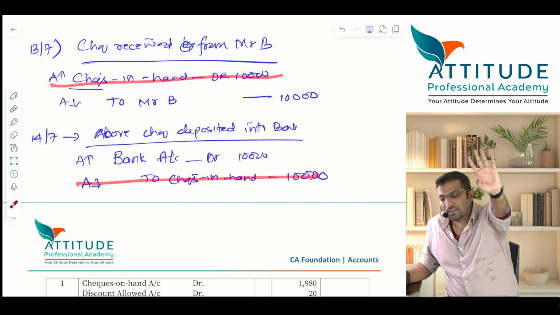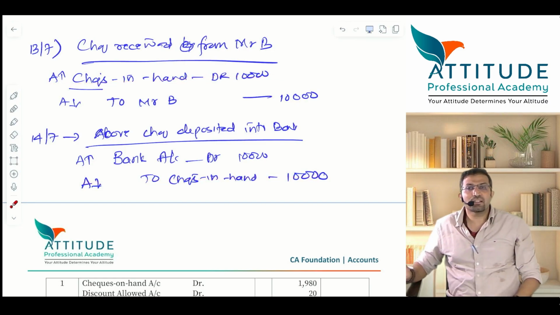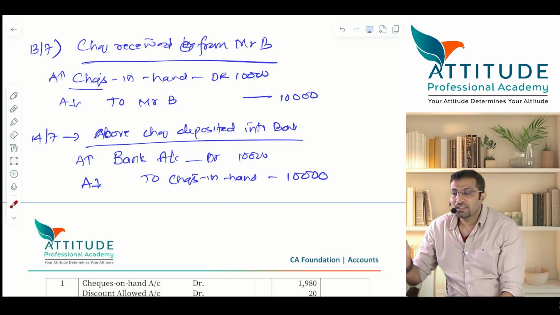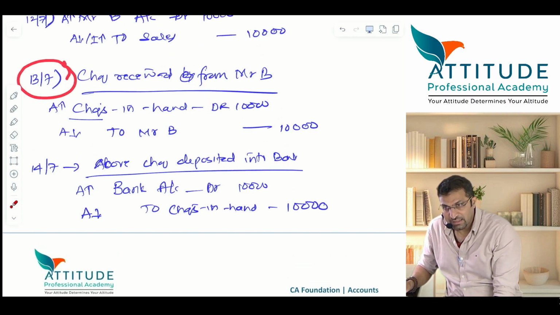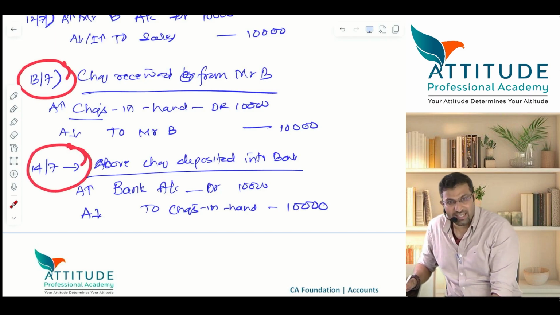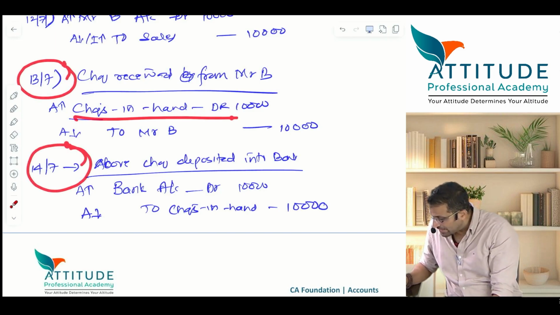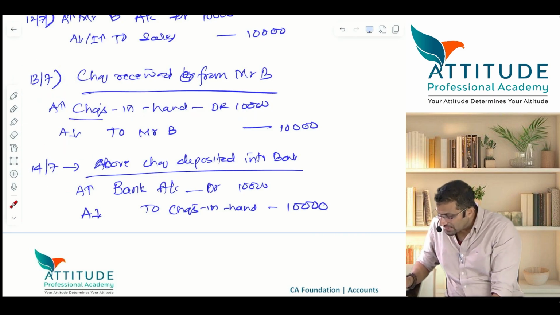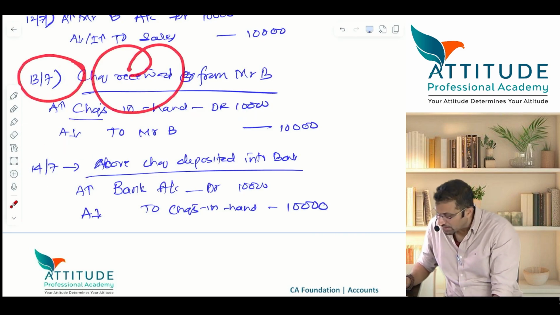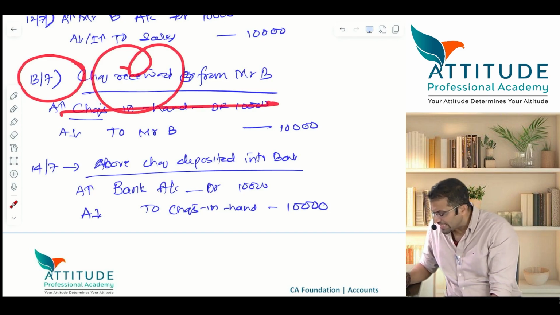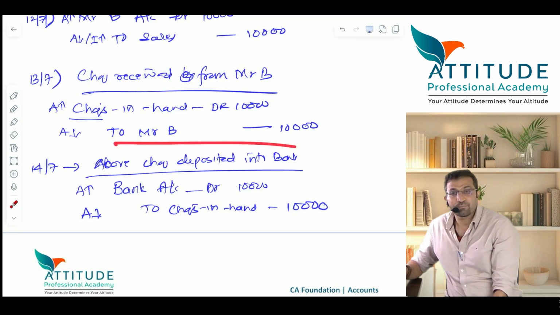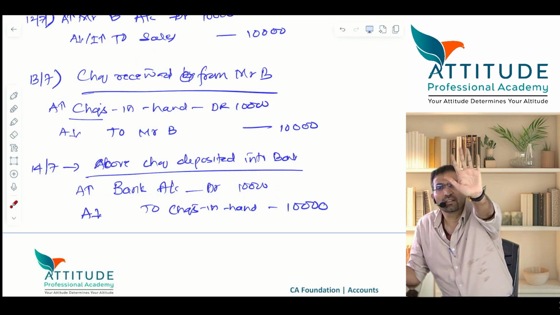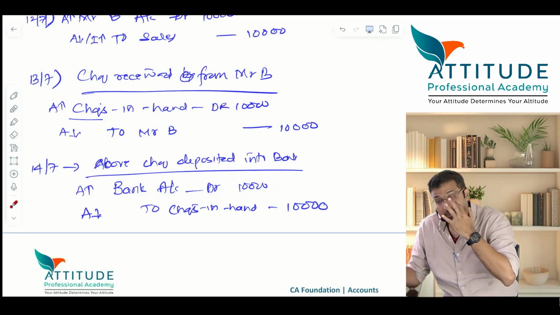Fine. Up till here any difficulty? Sir, if the check is received on a particular day and deposited on some other day, then checks in hand should be debited, not bank account. But if the check is received on 13th and deposited on 13th only, then you need not say checks in hand. Directly you can say bank account debit to Mr. B. All of you got it?